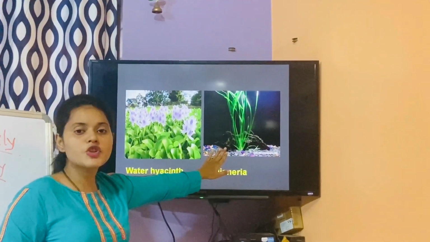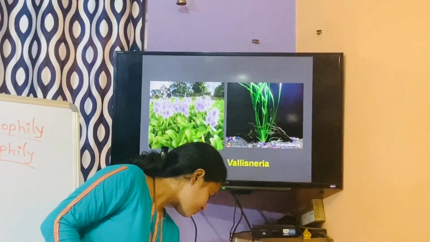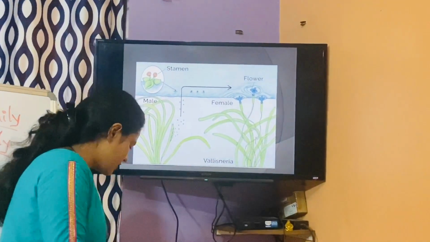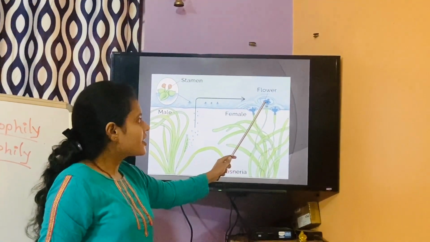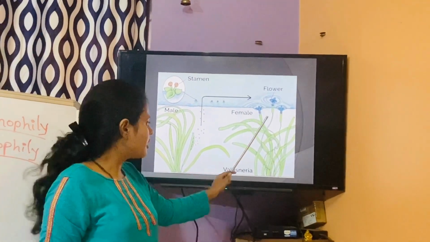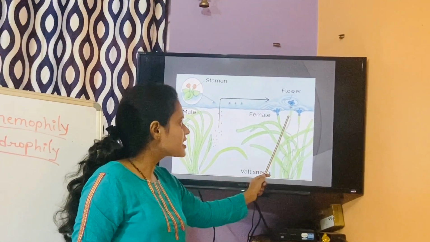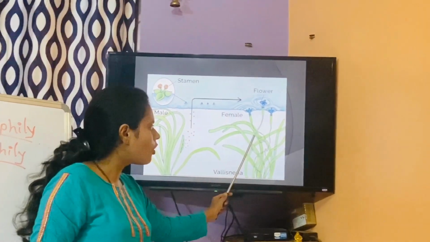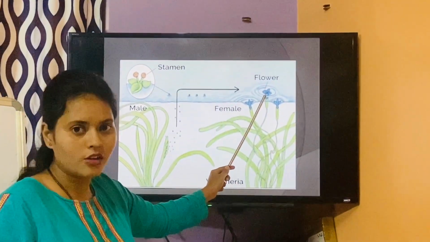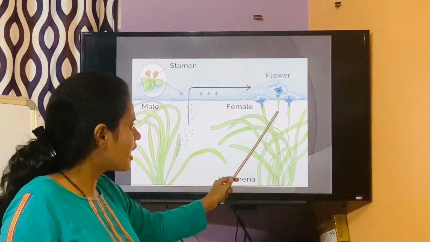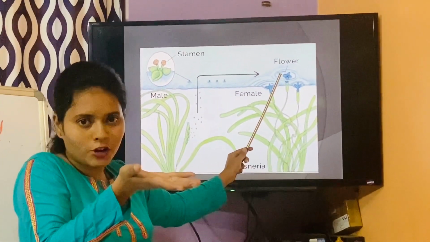Now this is the actual plant Vallisneria. In this plant, the female flower, just see here, arises on the surface of the water via a long stalk. This is the plant, but the flower comes on top via the long stalk. This is a type of adaptation. In order to come to the surface of the water, the flowers have a long stalk. So the flowers are now on the surface of water.